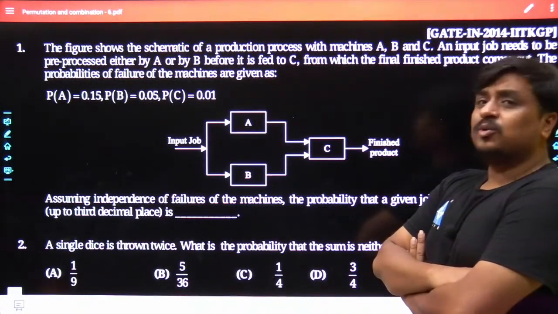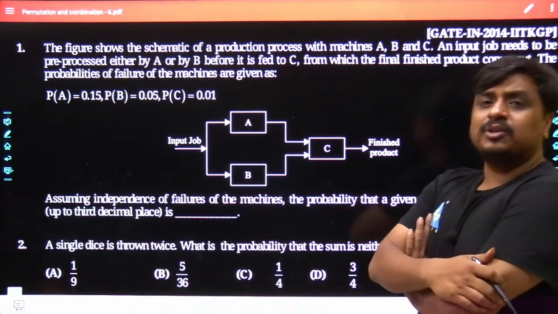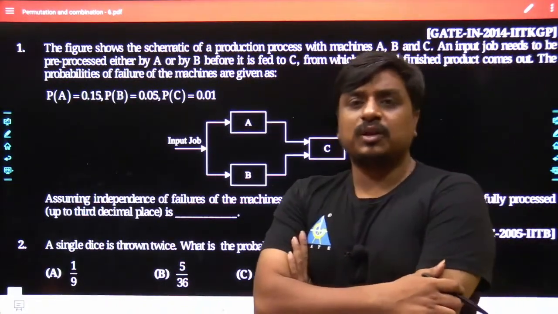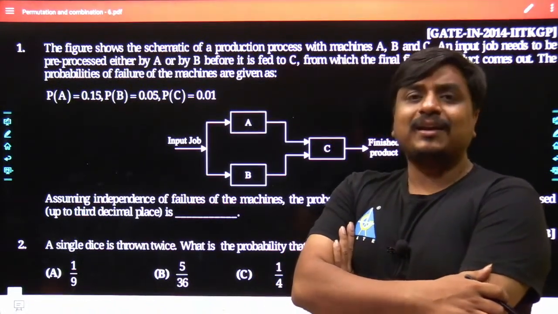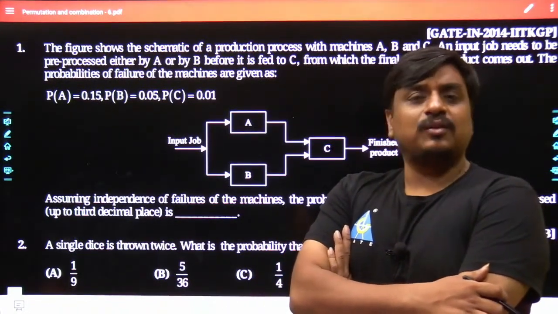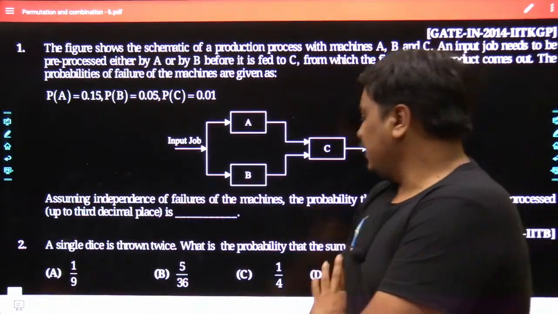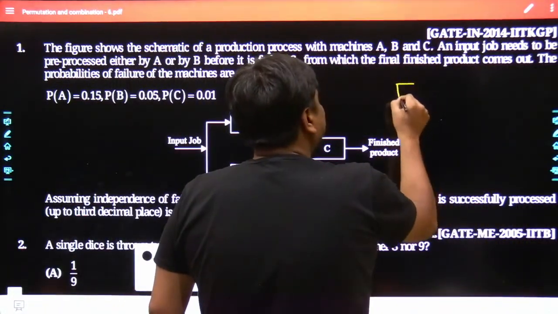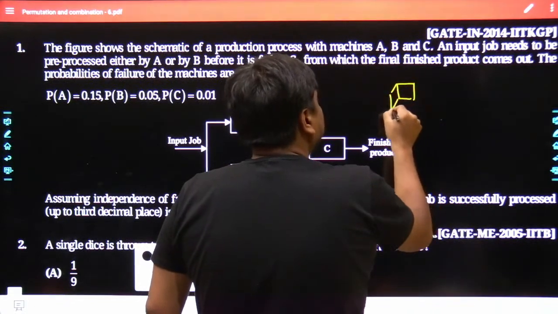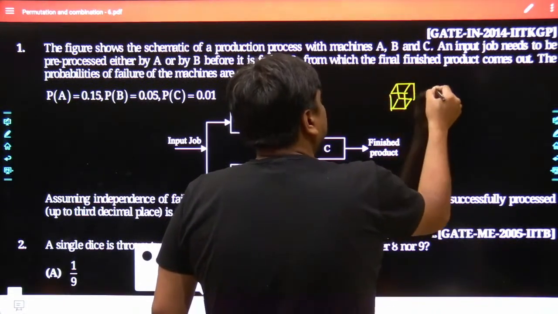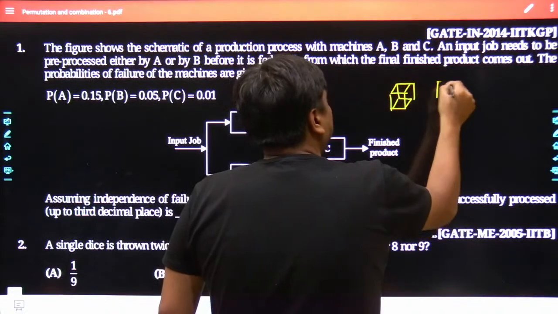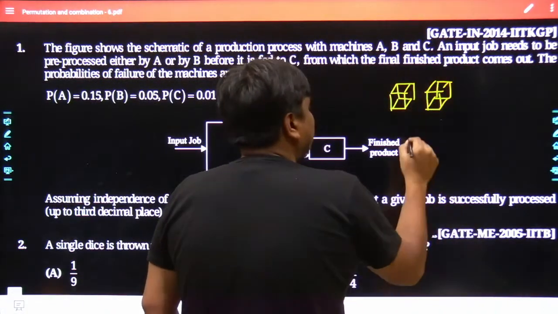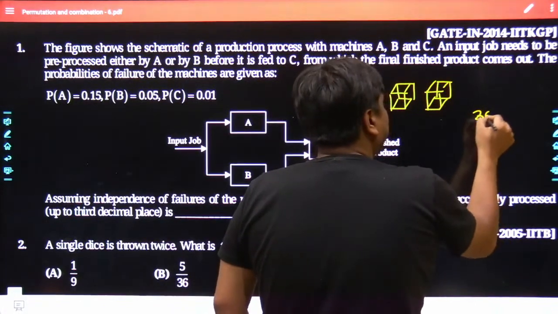That means how many total possible events can you have over the sample space? 36. 1 can get connected with 1, 2, 3, 4, 5, 6. 2 can get connected with 6 different options, 1, 2, 3, 4, 5, 6. So one thing is quite sure: if one die is rolled twice, let's take this as the first die rolled once and now rolled twice, how many different possibilities will you have? The 36 different possibilities.